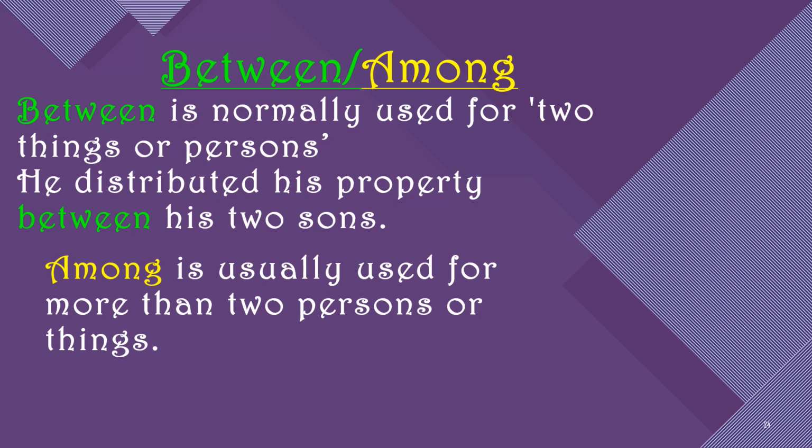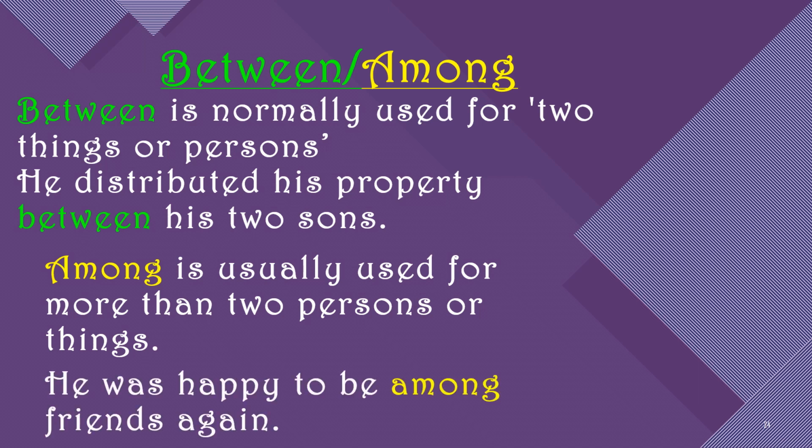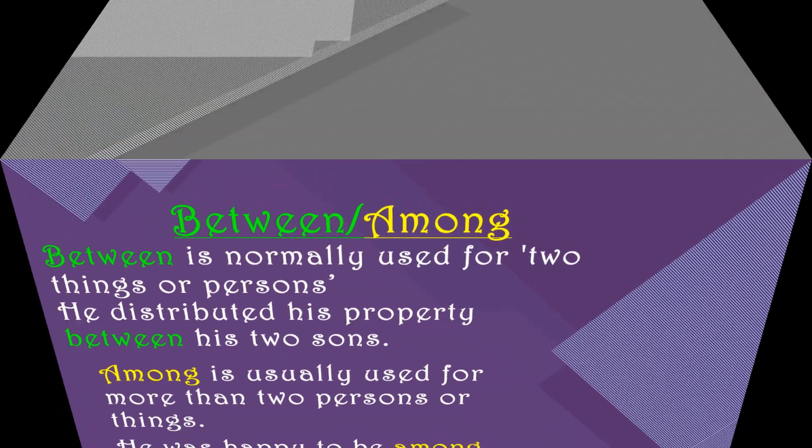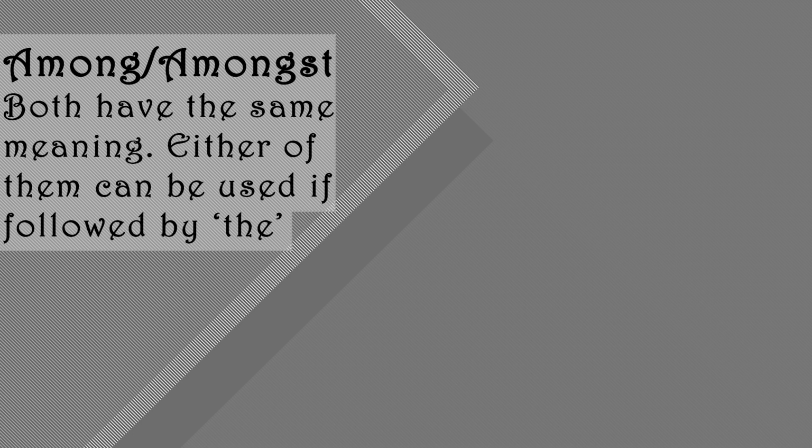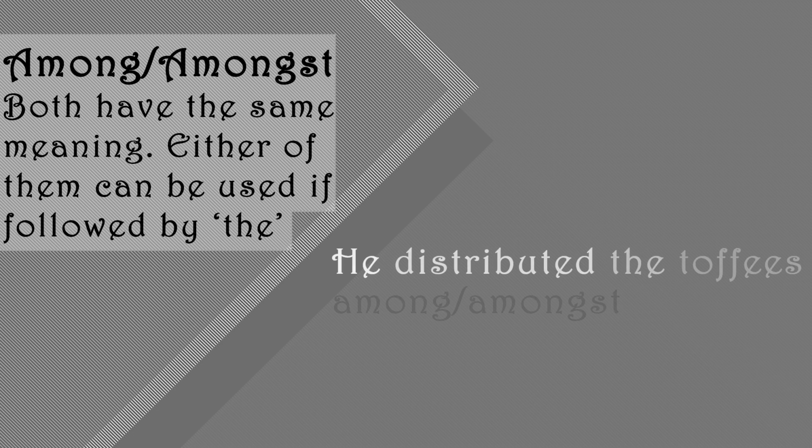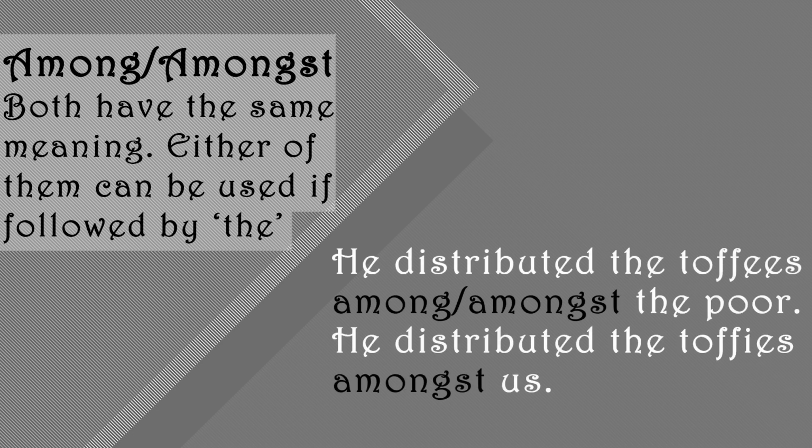Then we have among, which is usually used for more than 2 persons or things when we have no definite number in mind. Example: He was happy to be among his friends again. Now children, we have among and amongst also. Both have the same meaning. Either of them can be used if followed by the. If followed by a word beginning with a vowel, amongst is used. The use of amongst is usually found in writing, children. Examples: He distributed the toffees among or amongst the poor. He distributed the toffees amongst us.